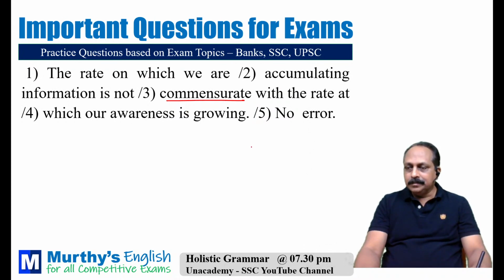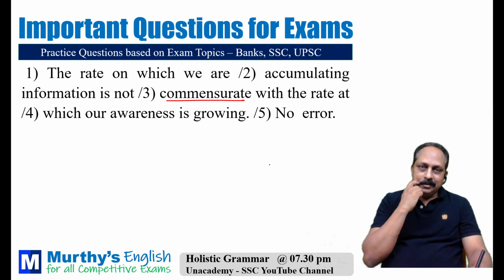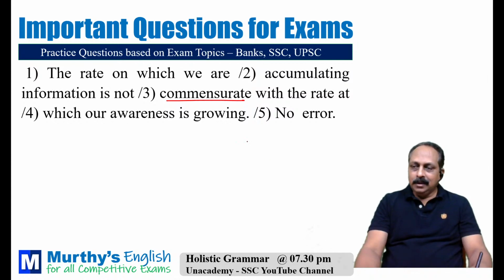Commensurate is an important word; it means a match. Where is the error? All the five correct, very good. The fifth one is difficult. The last one is difficult.